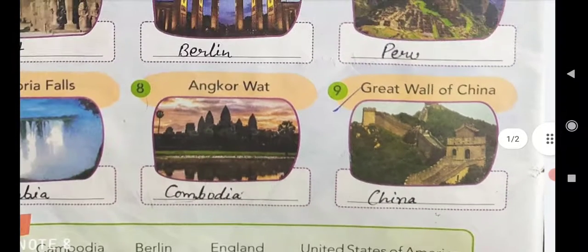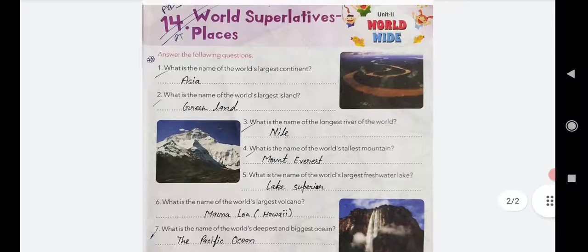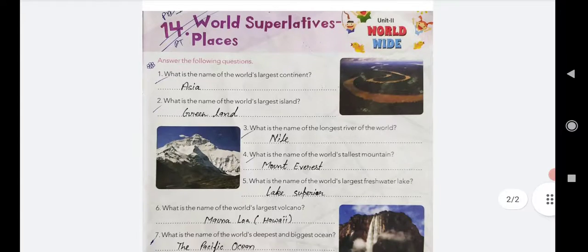Then Great Wall of China is a landmark of country China. So after this I have completed the revision explanation of topic 11. Now we will study about topic 14.